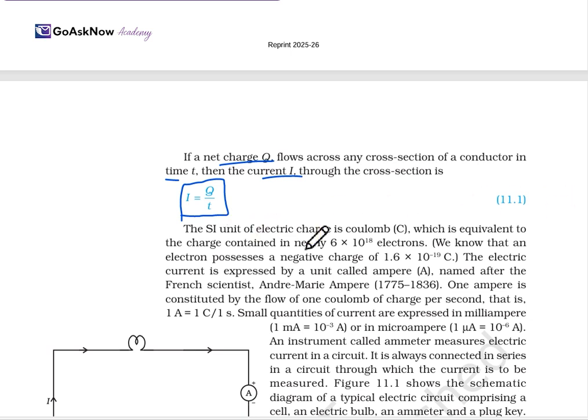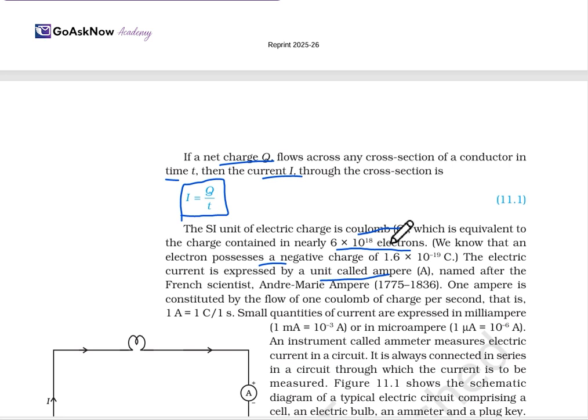The SI unit of electric charge is the coulomb, which we can represent as C. It is equivalent to the charge contained in nearly 6 × 10^18 electrons. We know that an electron carries a negative charge, with a value of 1.6 × 10^-19 coulomb. The electric current is expressed by the unit known as ampere, or A. So the electric current unit is ampere and the electric charge unit is coulomb.